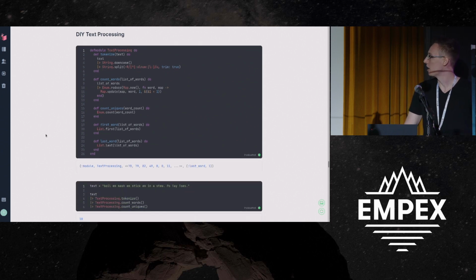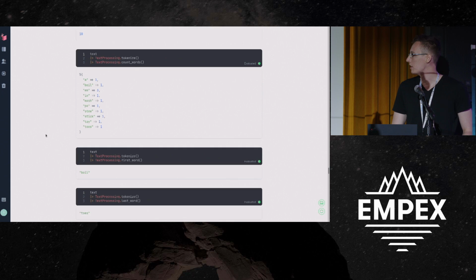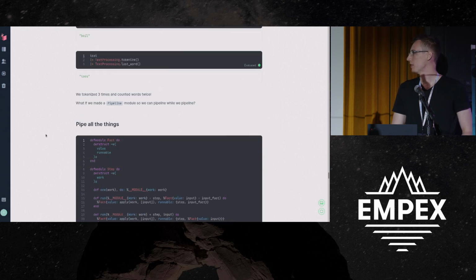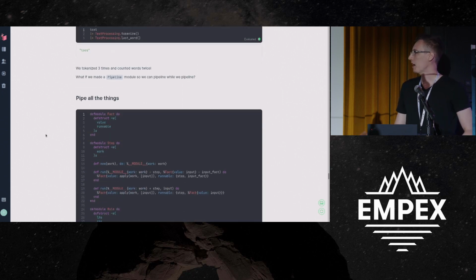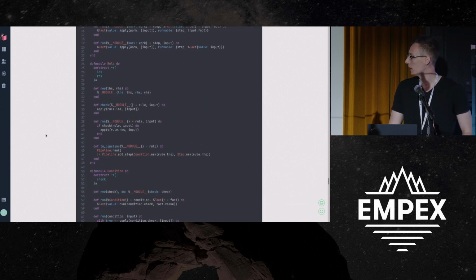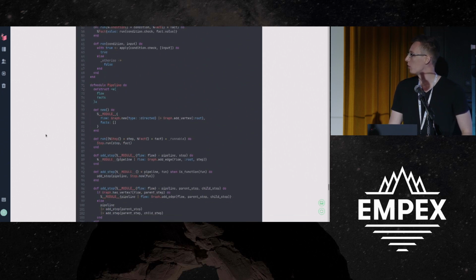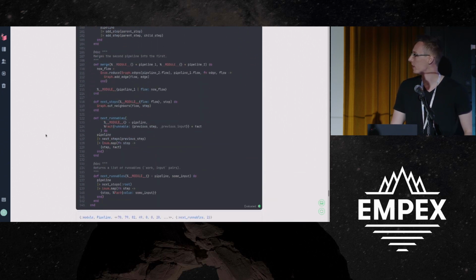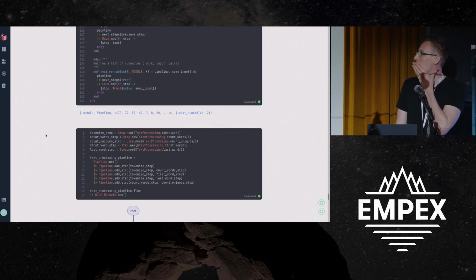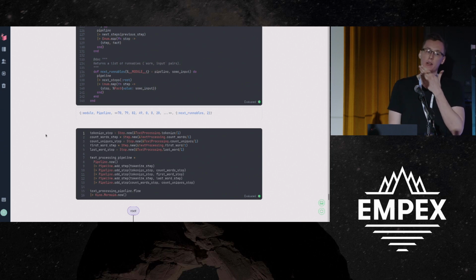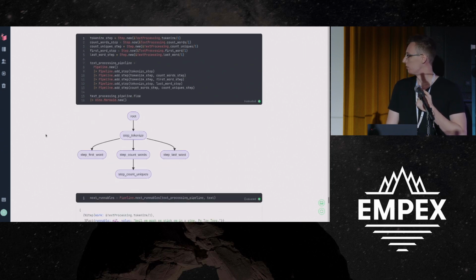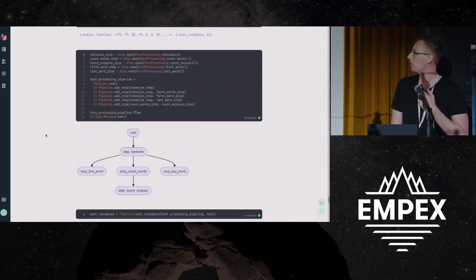So in here is a module that describes roughly, basically, I heard Elixirists like pipelines, so what I did was I made a pipeline module so you can pipe while you pipe. And so this is basically a minimal version of what I described of how you can kind of encapsulate this idea of making step dependencies inside a module. And so this is what our little text processing pipeline might look like.